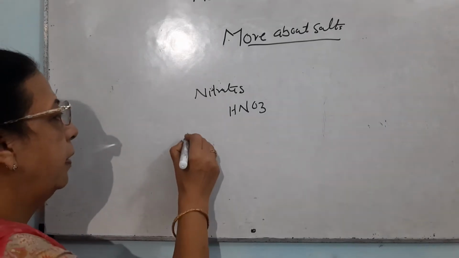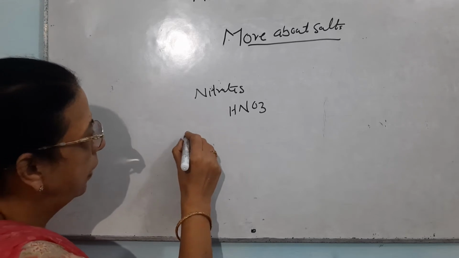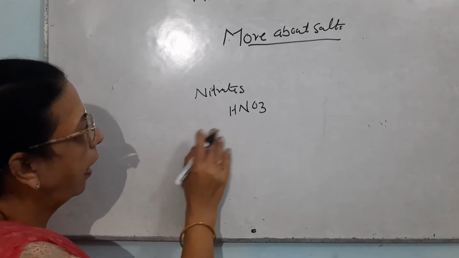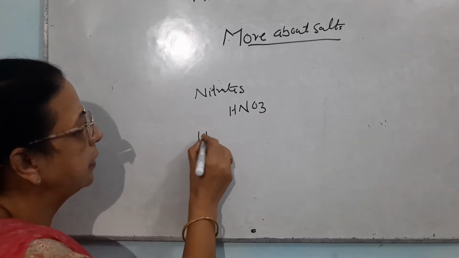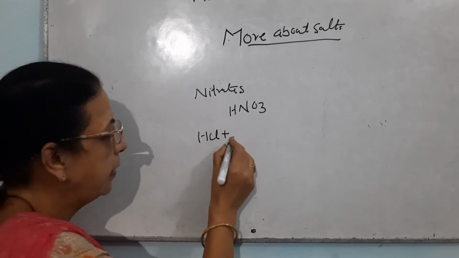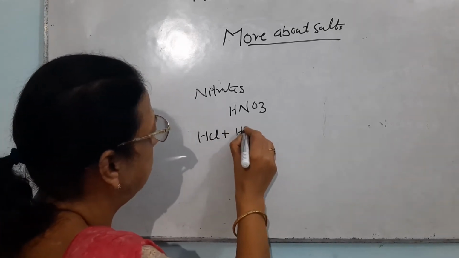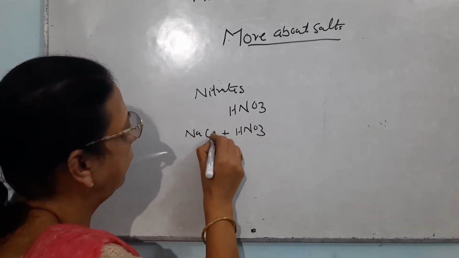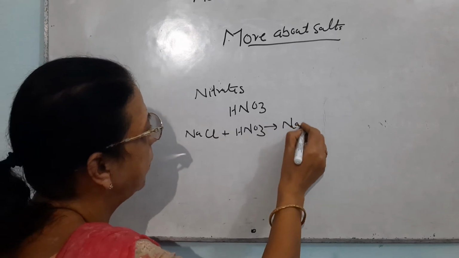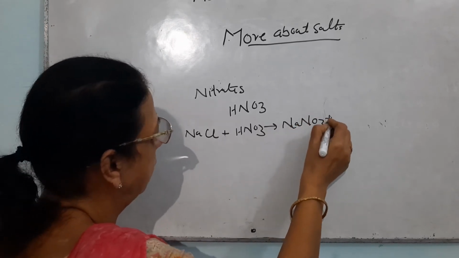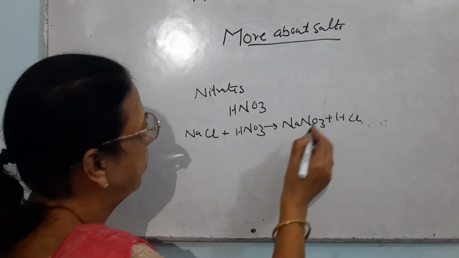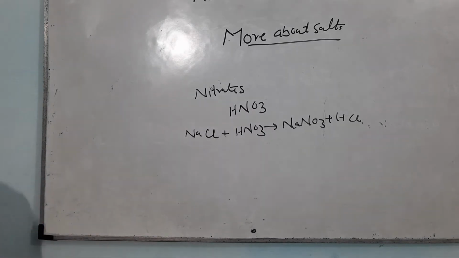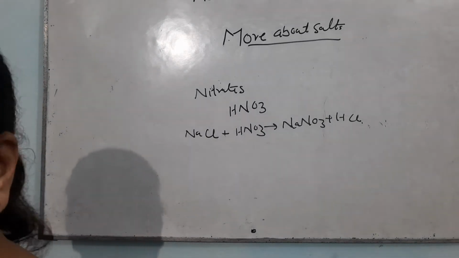For example, suppose I take an acid, HCl, or it is NaCl, and it is reacting with HNO3, there will be formation of NaNO3 along with the formation of HCl.